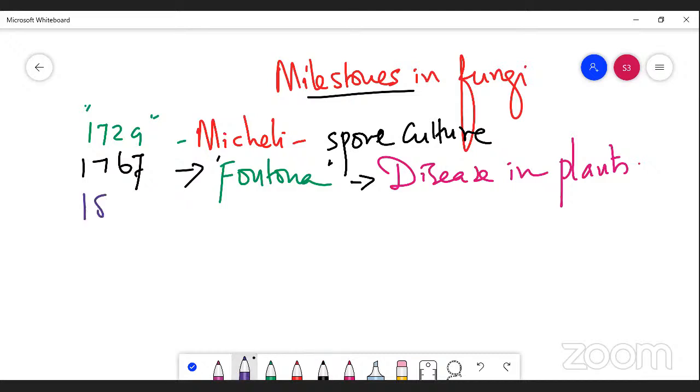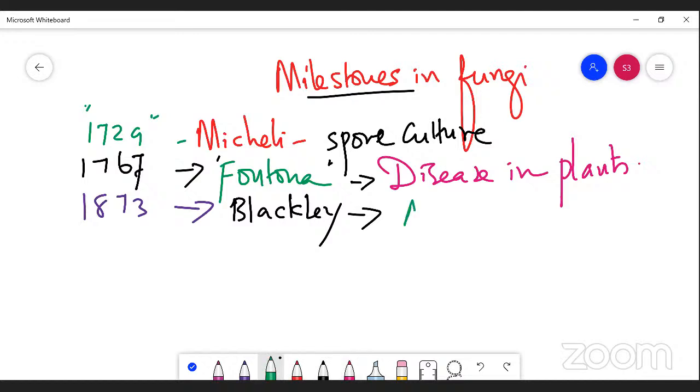Next, 1873, another scientist who came after the work of Fontana, Blackley, right? He proved that fungi can cause allergy in human beings. I repeat once again, Blackley, in the year 1873, demonstrated that fungi could cause allergy in human beings.